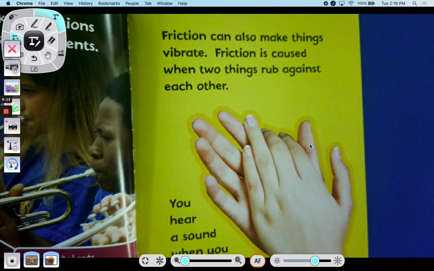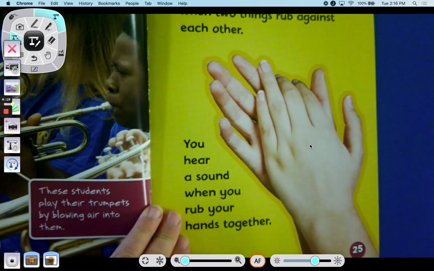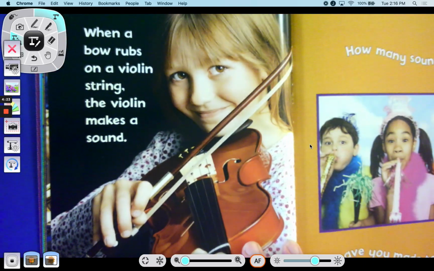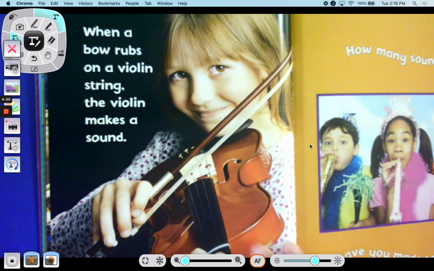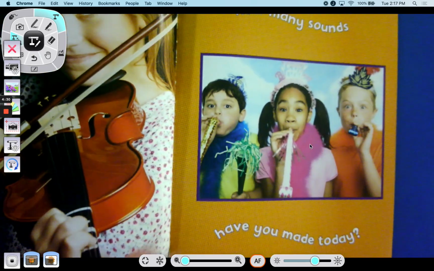Friction can also make things vibrate. Friction is caused when two things rub against each other. You hear a sound when your hands rub together. When a bow rubs a violin string, the violin makes a sound. How many sounds have you made today?